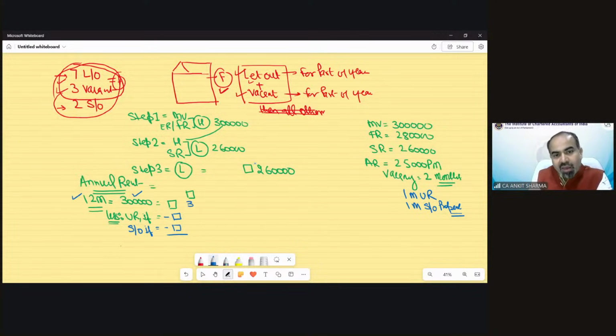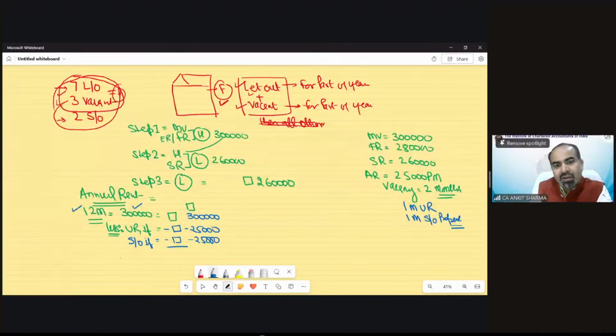So if we do that, then out of 3 lakh rupees, 25,000 rupees is 1 month unrealized rent and 25,000 is 1 month self-occupied rent. That needs to be reduced. So the remaining value would be 2,50,000. So after these two deductions, if there is no unrealized rent and no self-occupied property, then we'll take the value outside.